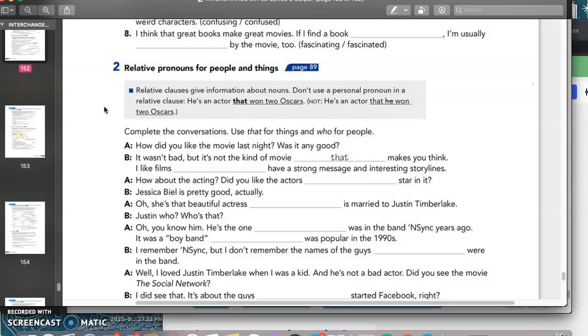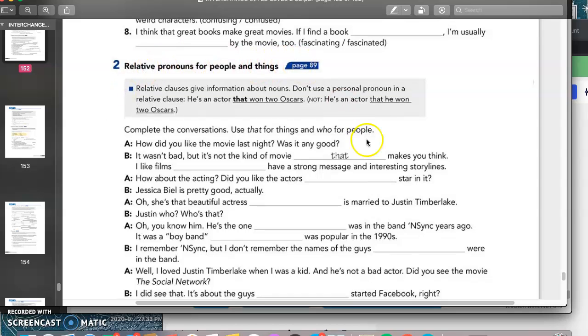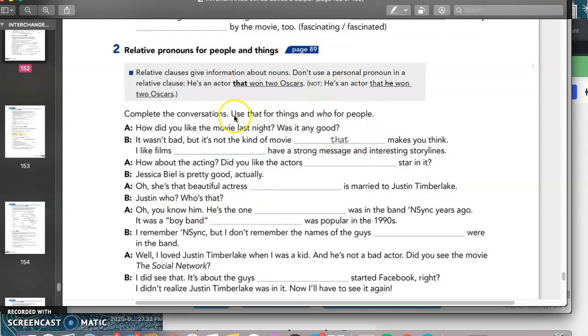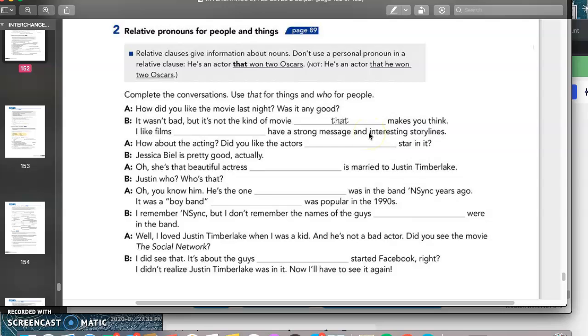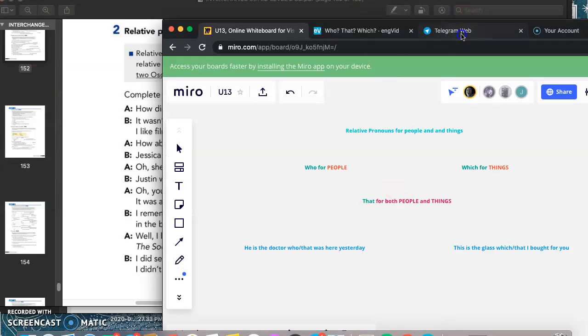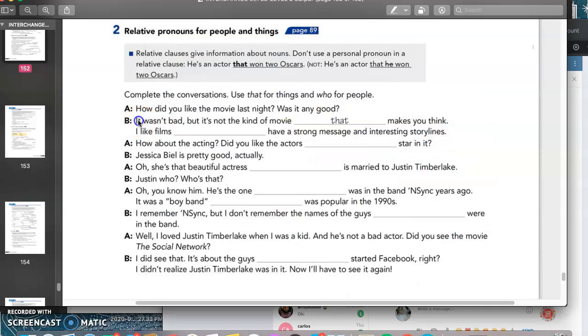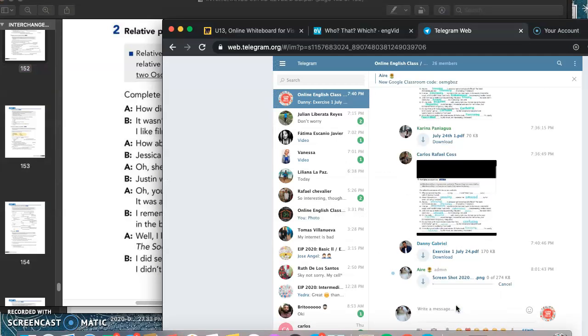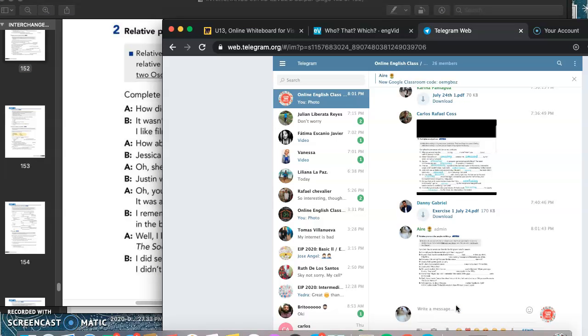Okay, so in here, we are talking about, again, relative pronouns for people and things. In this specific occasion, we are completing the conversations using that for things and who for people. So I am going to send you that on the Telegram group, and you guys let me know when you finish. It's very simple, teacher.